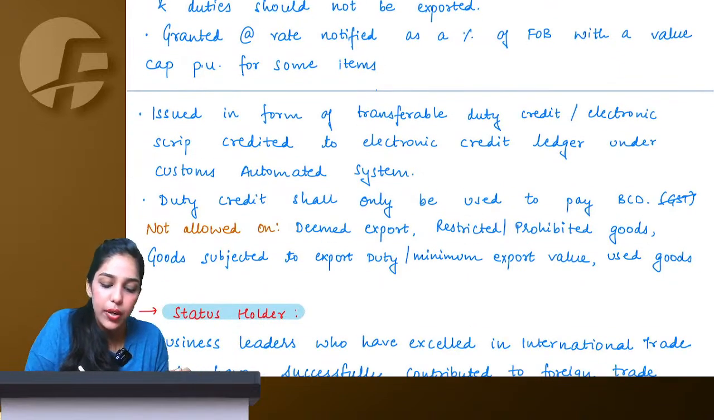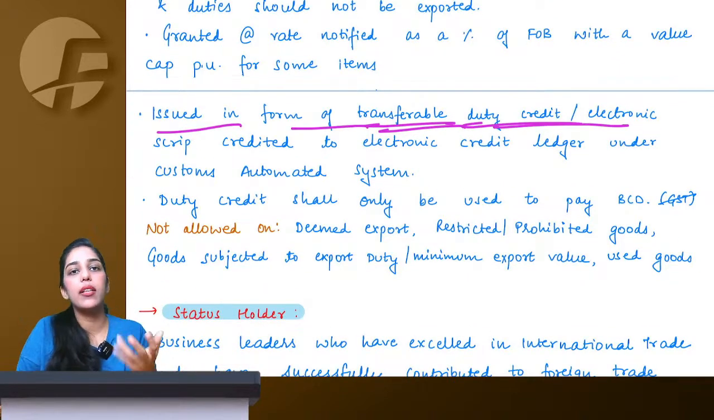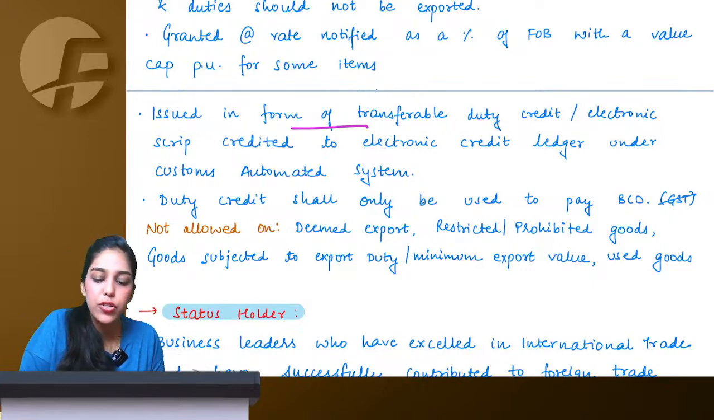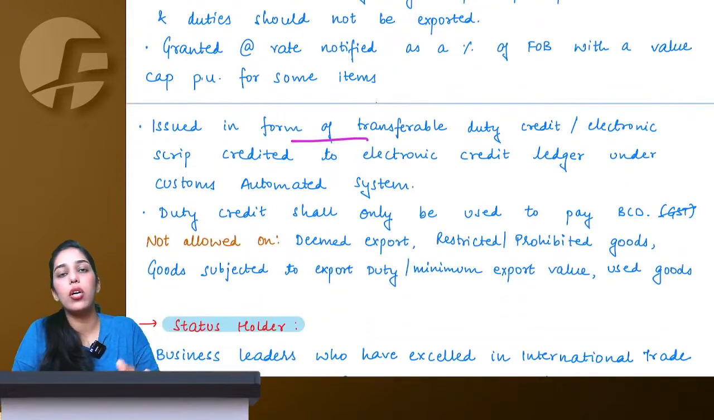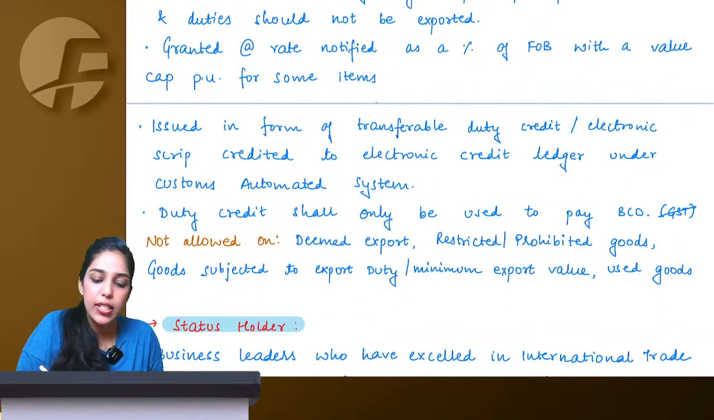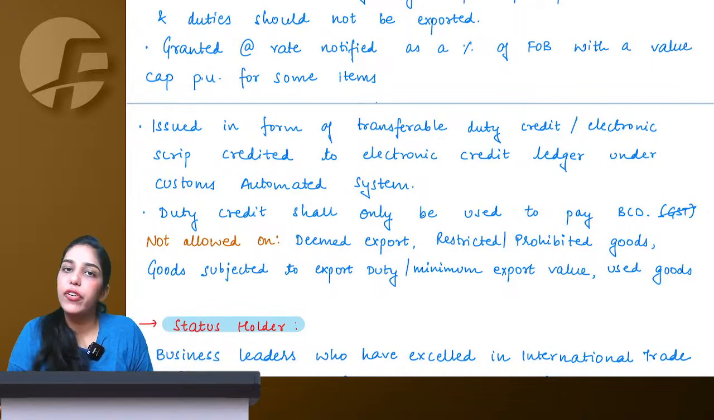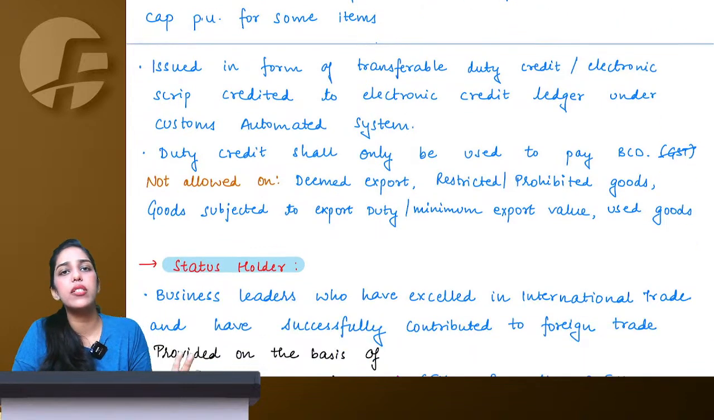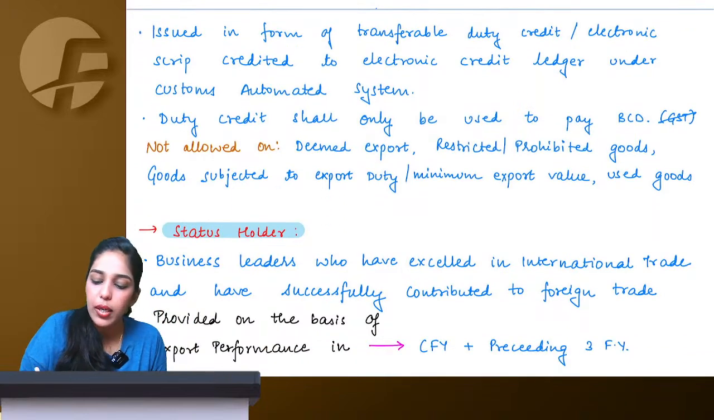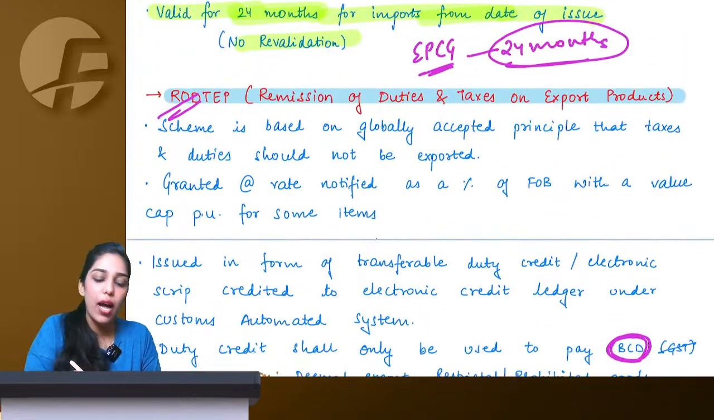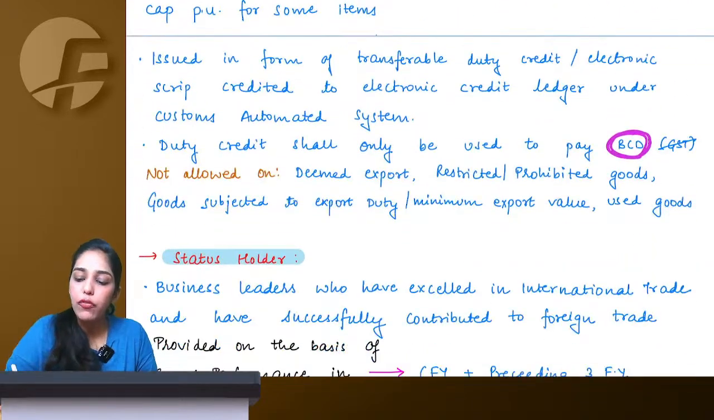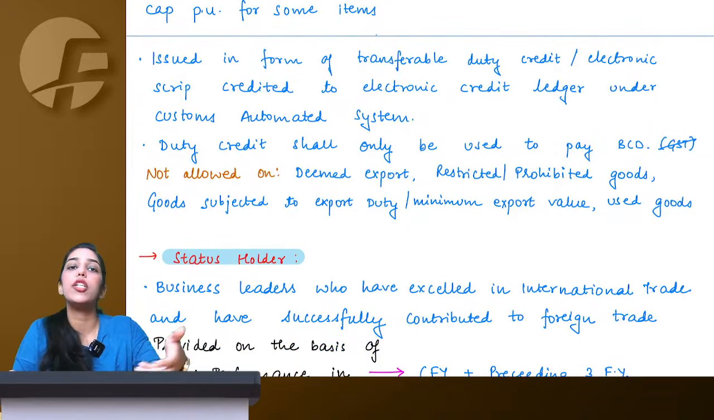Okay, chalo. Now it is issued in the form of transferable duty scrips. Again, this is transferable, means there's no actual user condition. If I have RoDTEP benefit and I am not interested or not capable of further exporting anything, it is fine. I can transfer my duty scrips to someone else also, who can use the scrips to lessen their tax payment. Duty credit shall only be allowed to be used to pay basic custom duty, means whatever duty scrips you have under RoDTEP, you can use them only for basic custom duty payment, not even for GST payment or for some other duties payment.